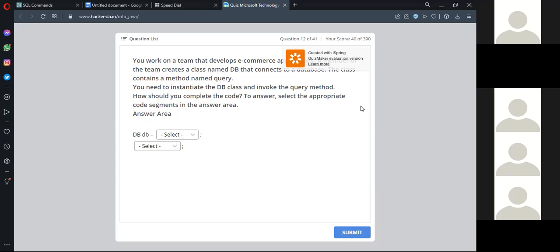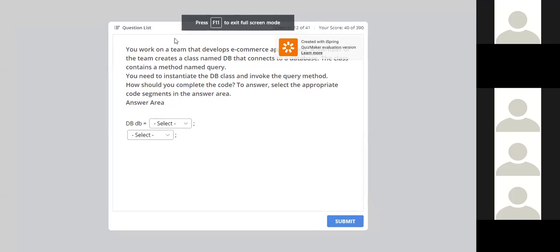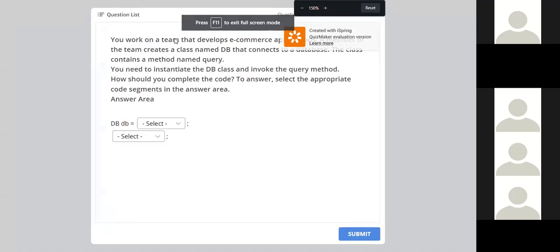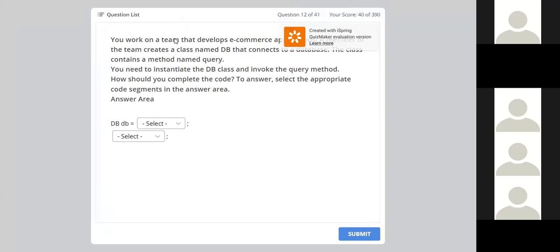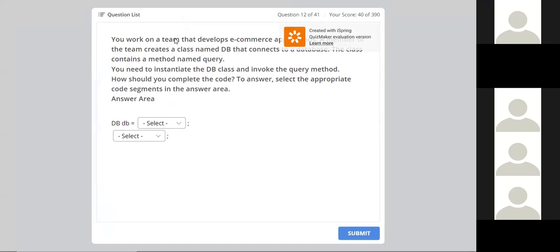Can you make it full screen, Narayan? Can you just click on the zoom view option and make it full screen so that this blank space won't come? Okay, bro. Yeah. So select that.